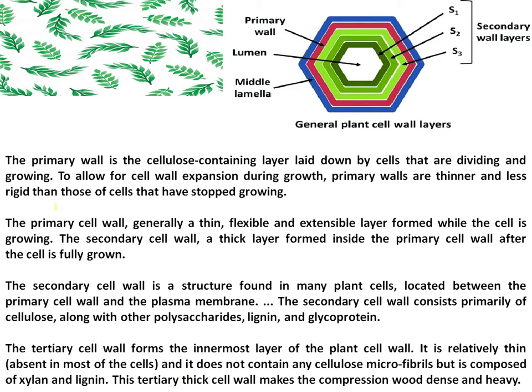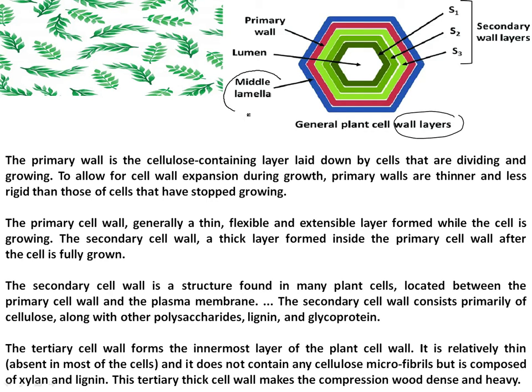Now, the cell wall in plants can be categorized into primary, secondary and tertiary. And here you can see the wall layers. This is the primary wall. This is the middle lamella, I will let you know what the middle lamella is. And these are the secondary walls, S1, S2 and S3. So inner to the primary wall, you can see the secondary wall. And the lumen is the space inside.